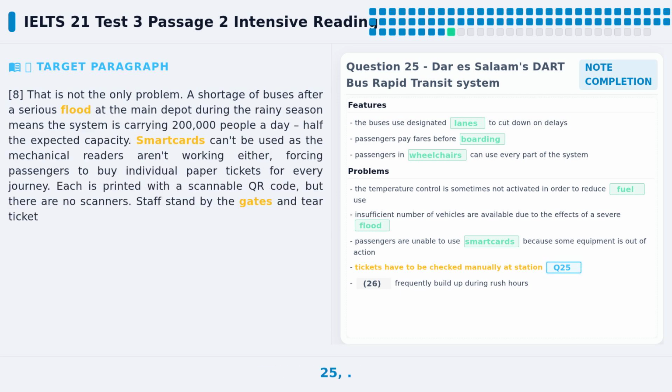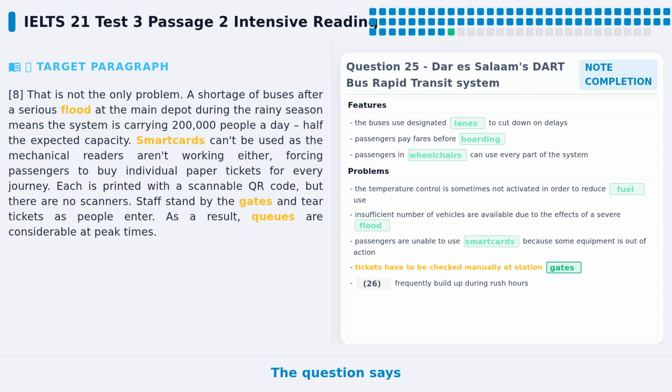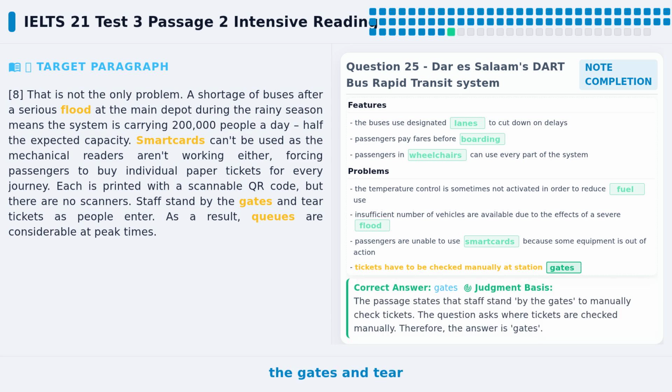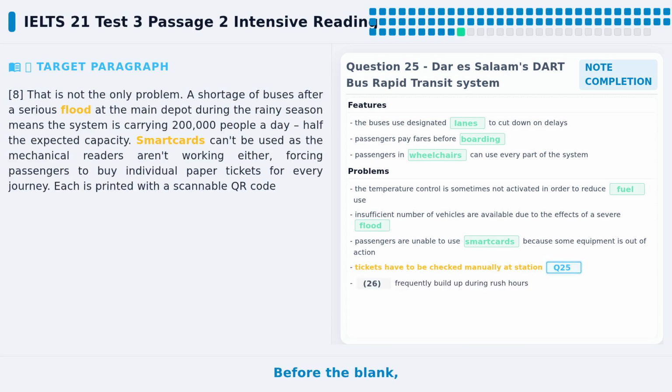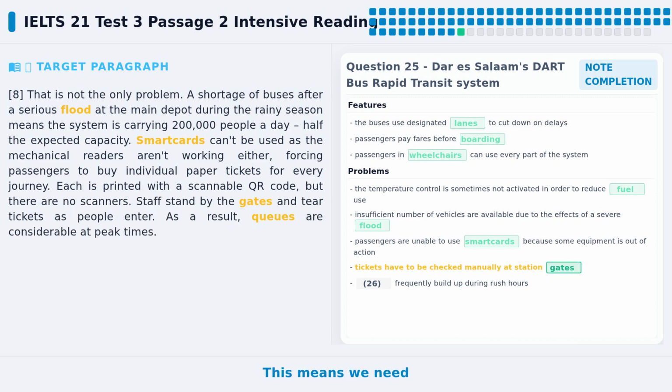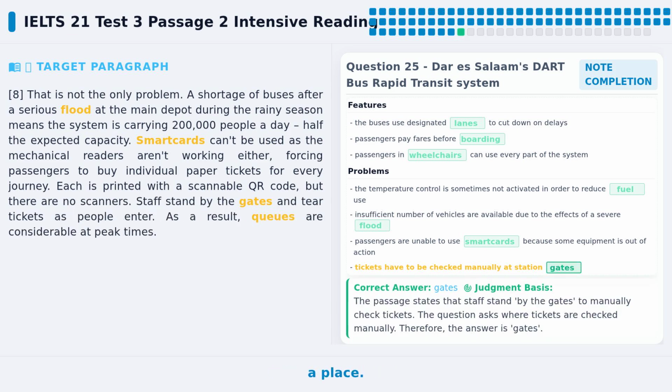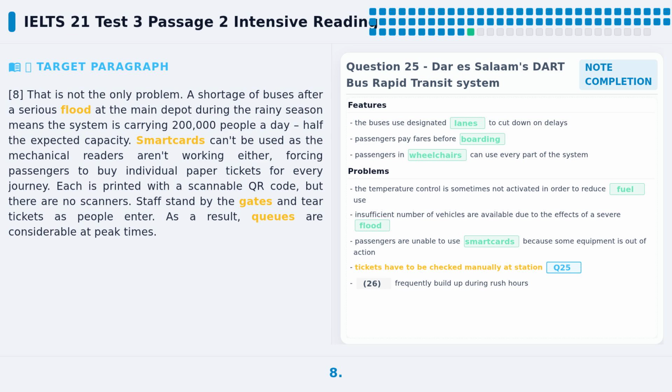Let's look at question 25. The question says staff stand by the gates and tear tickets manually. The question asks where tickets are manually checked. Before the blank, we see by the. This means we need a noun that shows a place. It should be plural.